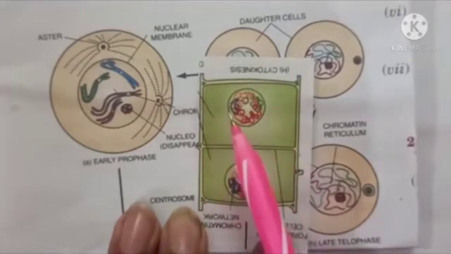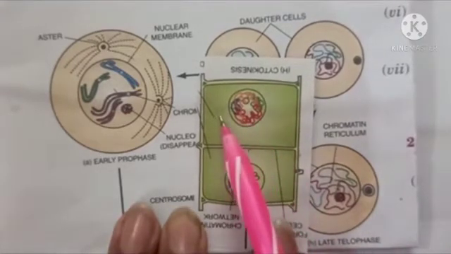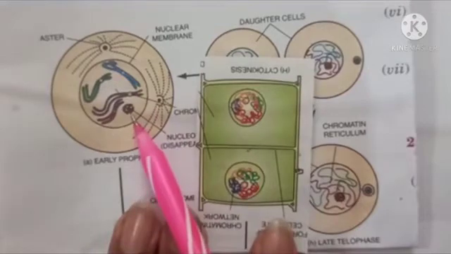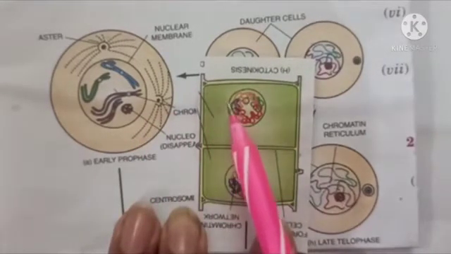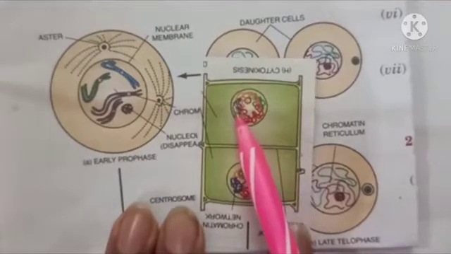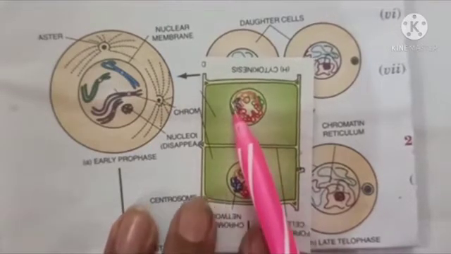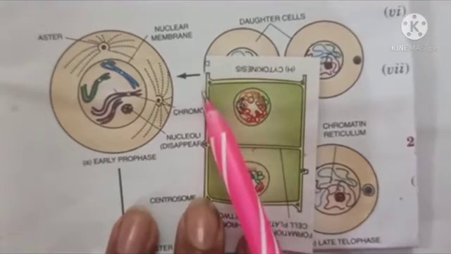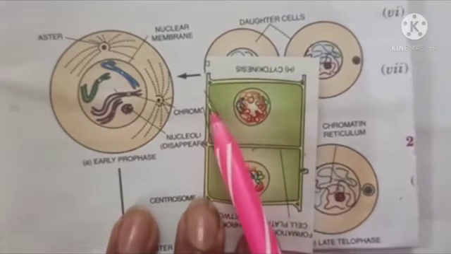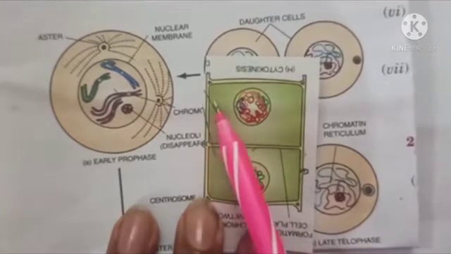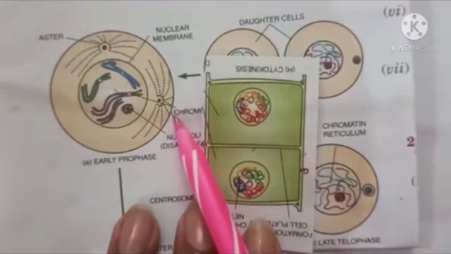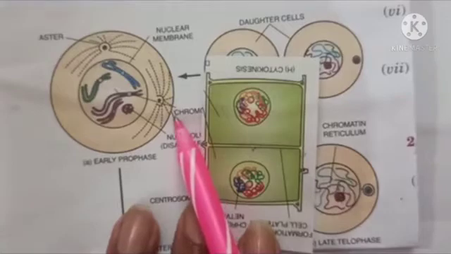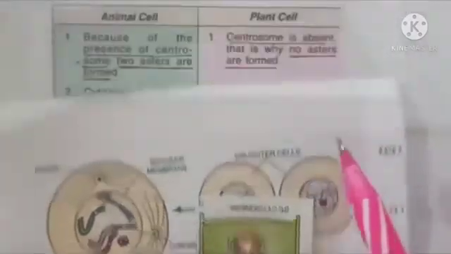Achha, how will you differentiate between a plant cell and animal cell? This is your animal cell, this one is your plant cell. If suppose in a question a plant cell is given, how will you identify? Plant cell always has two layers, a double covering. Outer one is your cell wall, inner one is your cell membrane. But in animal cell, there is only one cell membrane. Understood? Okay, now next is your